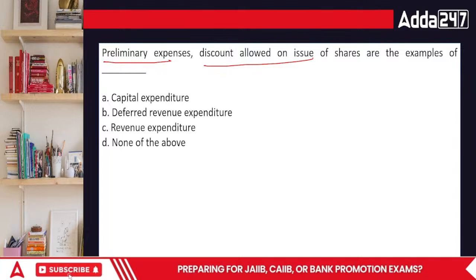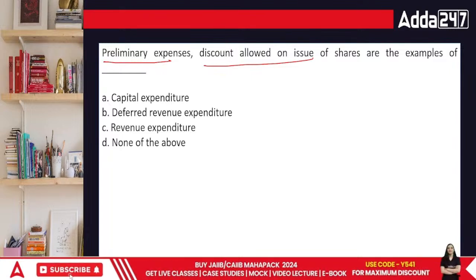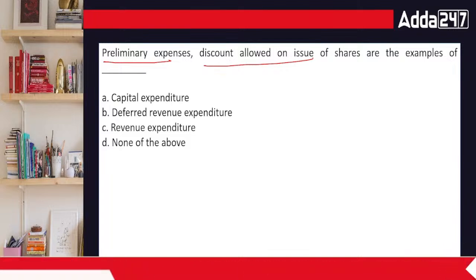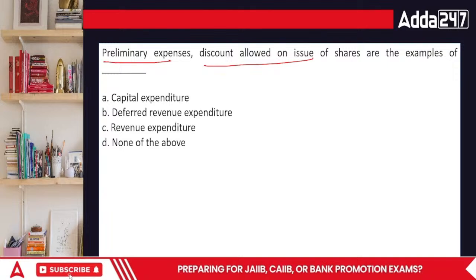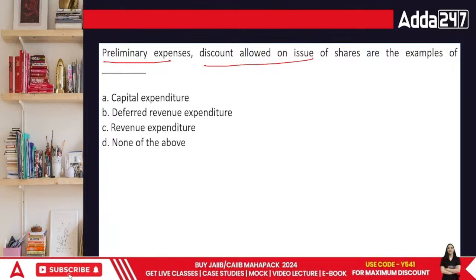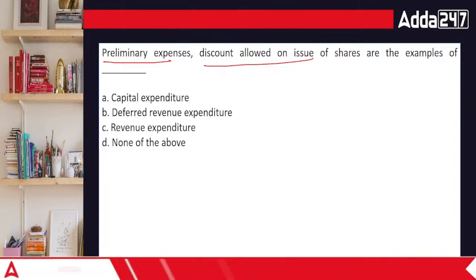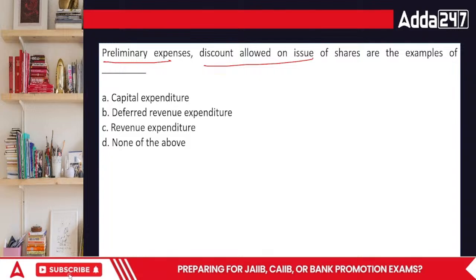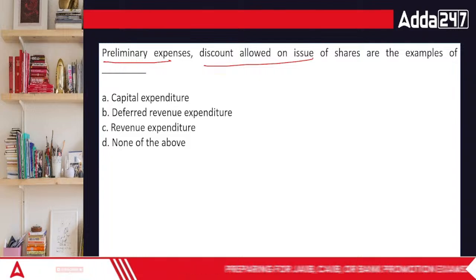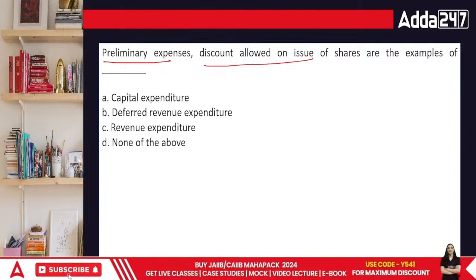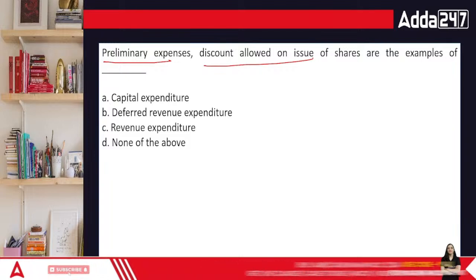Done, everyone? So what's going to be the answer in this case? Preliminary expenses are deferred revenue expenses. Deferred revenue means you did an expense today and the benefit is reaped over a period of time. That is also covered in this area.